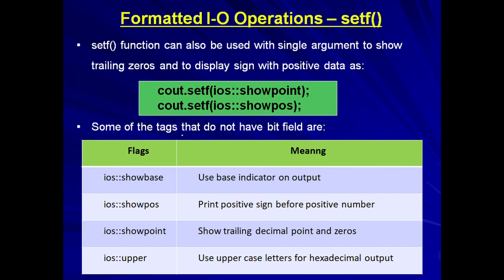Like this argument can be showbase. Showbase means when the values will be printed, the base of the number system will be indicated. Showpos: normally, positive numbers are printed unsigned.